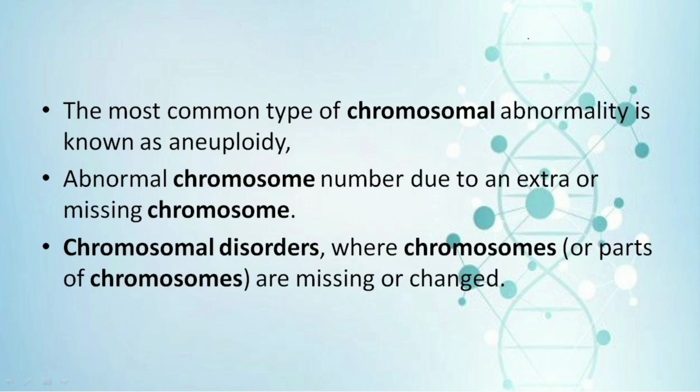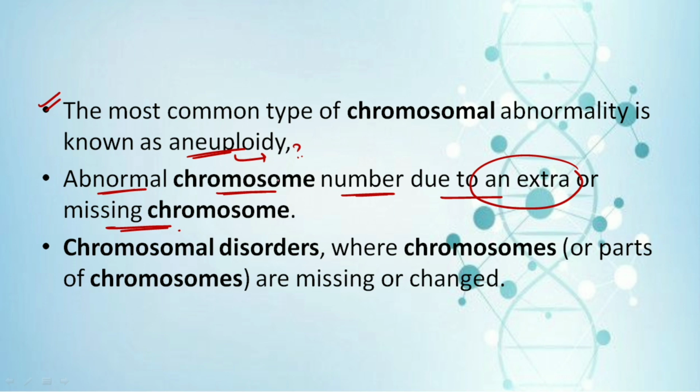Now let's discuss the numerical ones. The most common type of chromosomal abnormality is aneuploidy. Aneuploidy in simple words means an abnormal chromosome number, due to either an extra chromosome or a missing chromosome. That is a numerical chromosomal abnormality. Aneuploidy means that there is an extra chromosome or a missing chromosome in the organism. These are what we call chromosomal disorders.